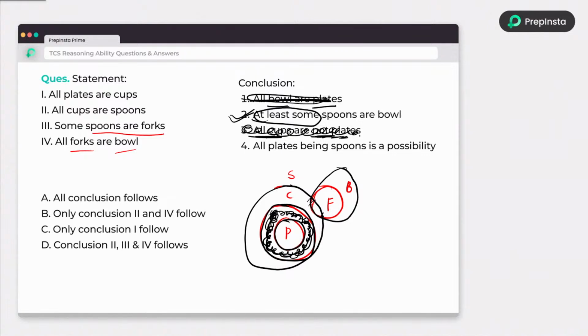Some cups are not plates is true. All will be correct or not? Tell me in the chat. Some will be correct. All cups are not plates, true or false? Tell me in the chat now, after I have explained. Why? Because a lot of people gave the wrong answer like B or D. So I would like to know.